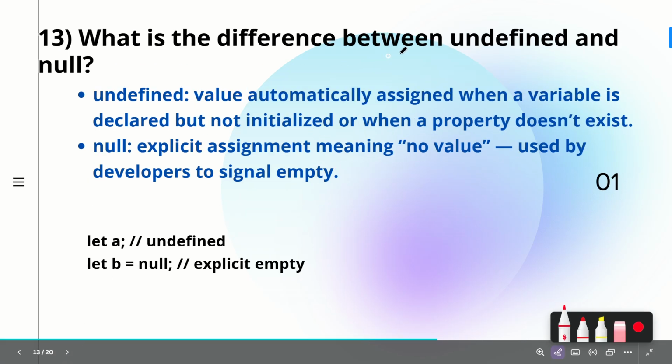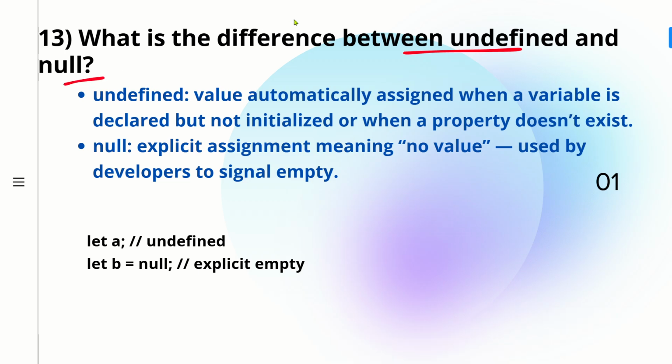Now our 13th question was what is the difference between undefined and null? So for undefined, values are automatically assigned when a variable is declared but not initialized, or when the property doesn't exist. So if you're declaring your variable and you have not given it any value, then JavaScript is automatically going to give it undefined as its value. Whereas coming to null, it is an intentional or explicit assignment, meaning no value, used by the developer to signal empty. So null is the value which developers would be assigning intentionally or explicitly to say that there is no value. Whereas undefined means that still we don't know what the value is.